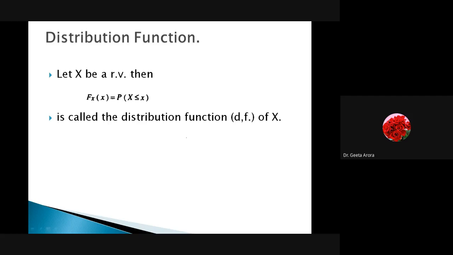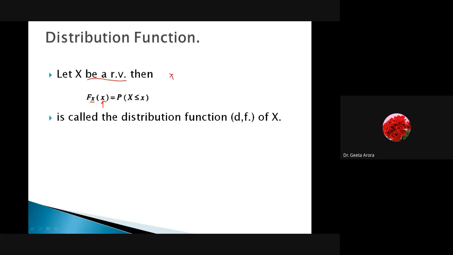So here you can see we have started with: let X be a random variable. From now onwards we will say it just like this. Let X be a random variable, then F_X(x). Now what is this capital X? Capital X denotes the random variable, and the small x denotes the value that X can take.